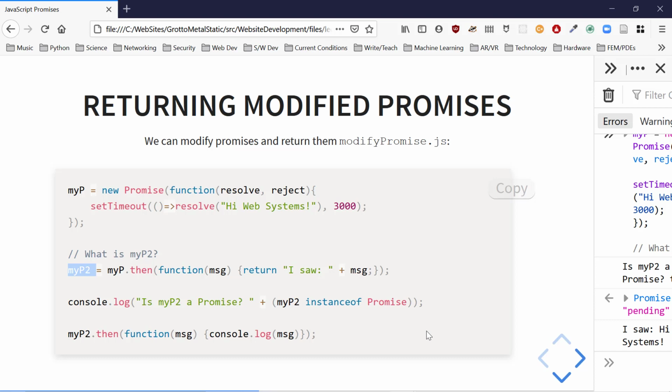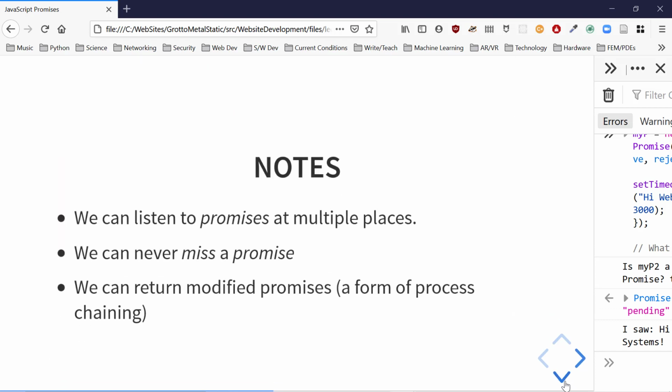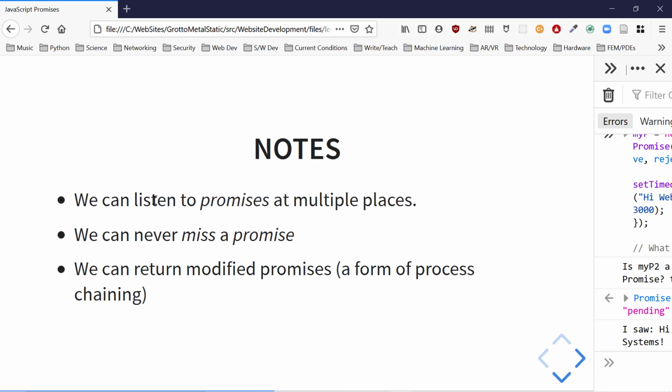It's returning modified promises. When we study chaining, we're going to look at it more in depth. It's by returning these modified promises that we're going to avoid nesting. So if you're working with promises and you start having thens, and then you have thens, and then thens, and then thens, you're doing something wrong, because we can return promises from thens.